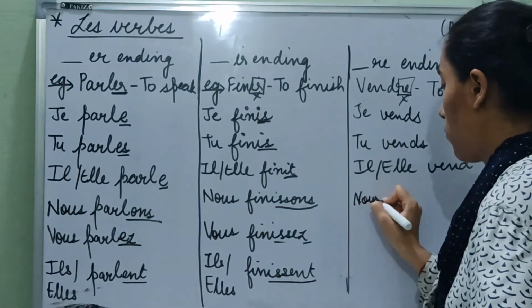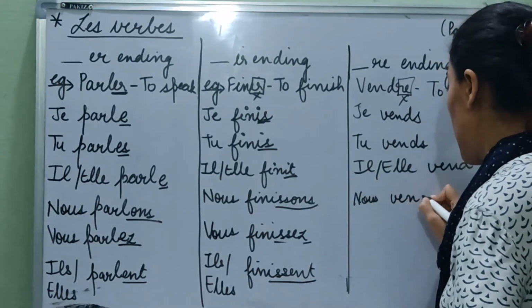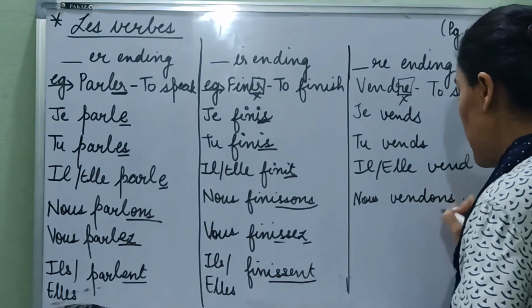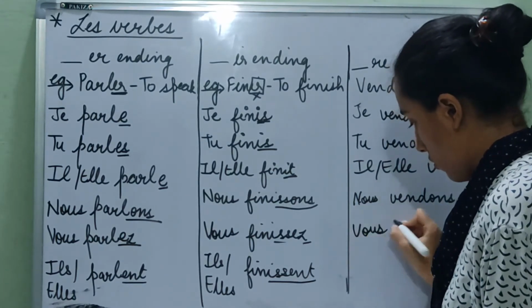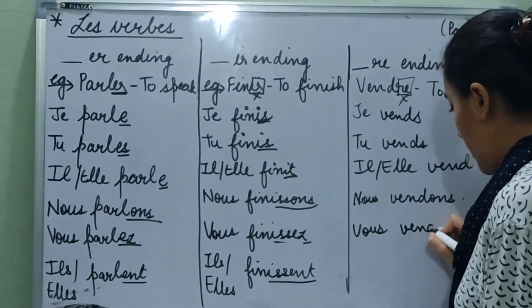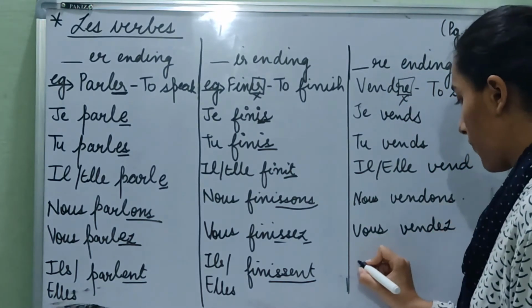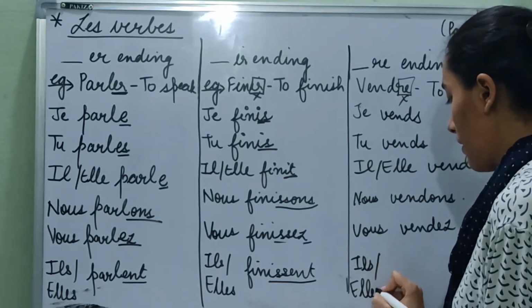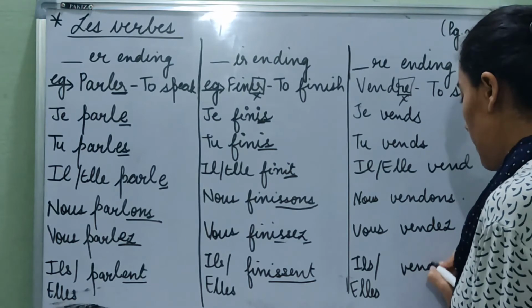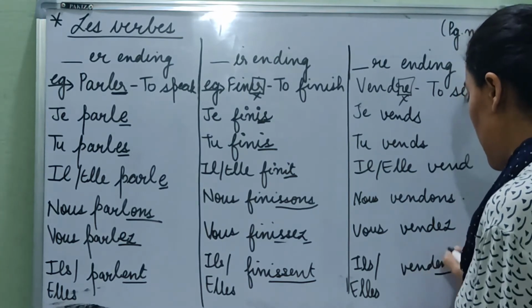With nous, VENDONS. With vous, VENDEZ. And with ils and elles, VENDENT.